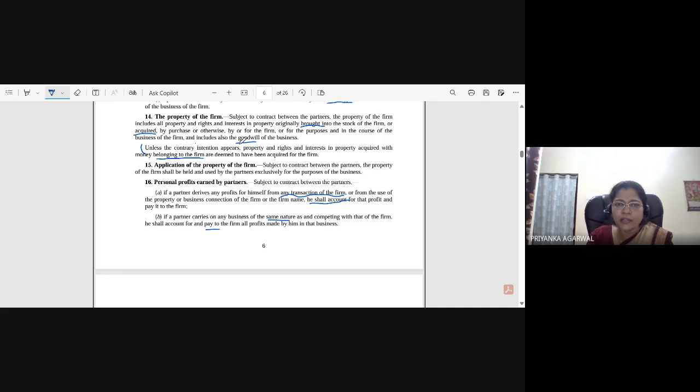So suppose a partnership firm has bought a laptop from the money of the partnership firm itself, but all the partners have a common intention of not buying it for the firm, but specifically for one partner. If the intention is different, then it is not the property of the firm. But if there is no such intention and they just acquire the laptop from the money of the firm, then it is obviously the property of the firm.